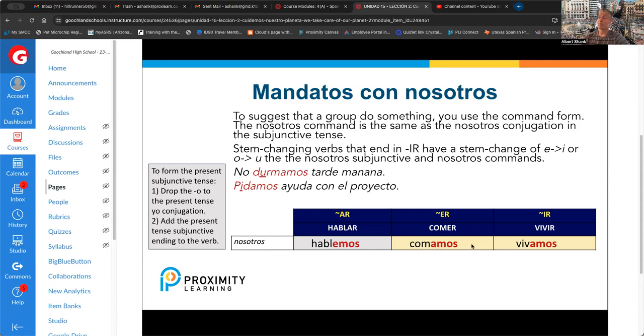The same thing with comer and vivir. These are ER and IR verbs. You are giving them an AR verb ending, AMOS. When you say comamos, you are saying let's eat. Whereas comemos, with the present tense EMOS, means we eat. Vivamos, let's live. Vivimos, present tense, just means we live.